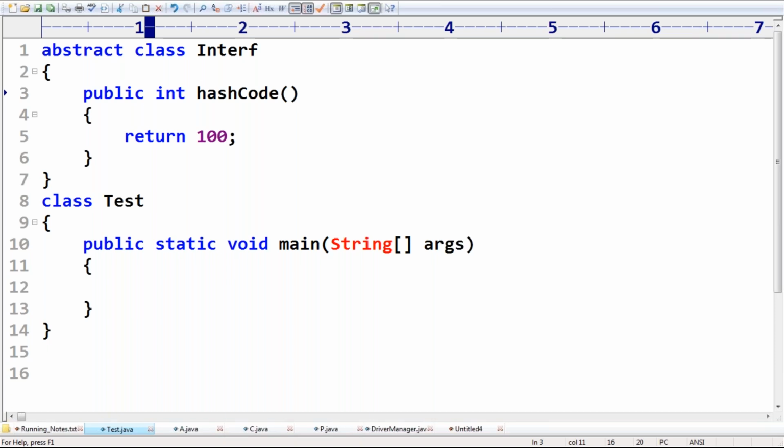Why do we have to make them available from the interface as a default method? Because interface default methods are meant for implementation classes only. For every class, object class methods are already available, so what is the need to make them available from the interface as a default method? It's unnecessary duplicate code.